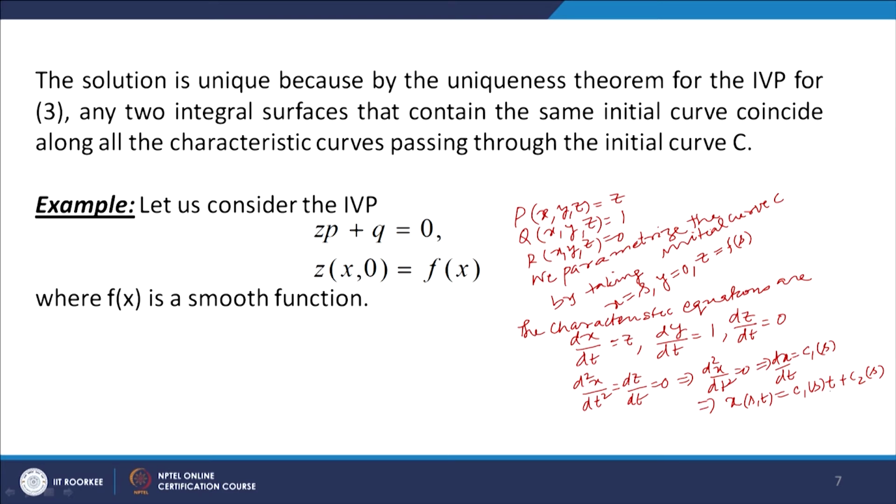Now we are given that at t equal to 0, x is equal to s. When we put t equal to 0 in this, x(s,t) becomes c2(s), so c2(s) is equal to s. So we get x(s,t) is equal to c1(s) t plus s.